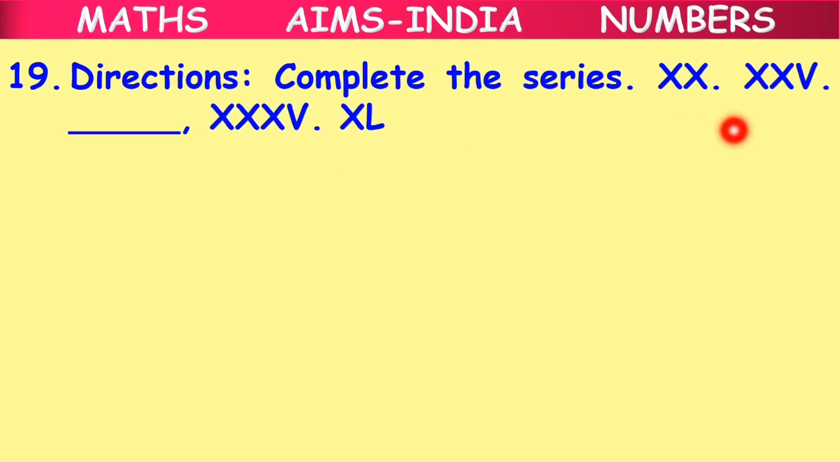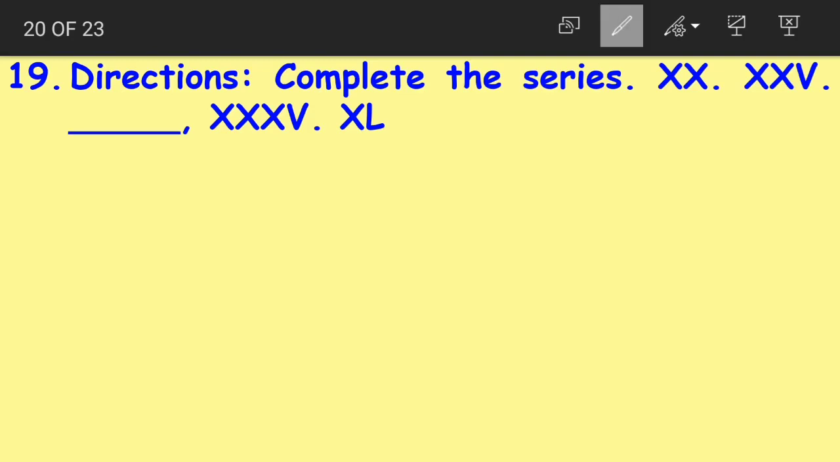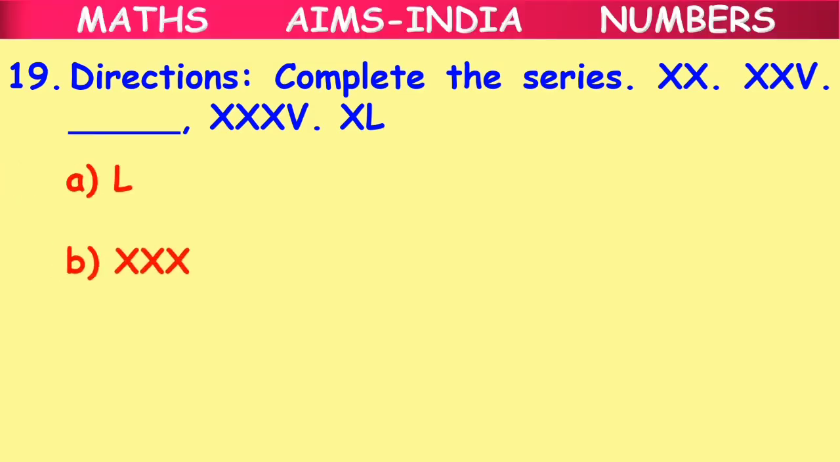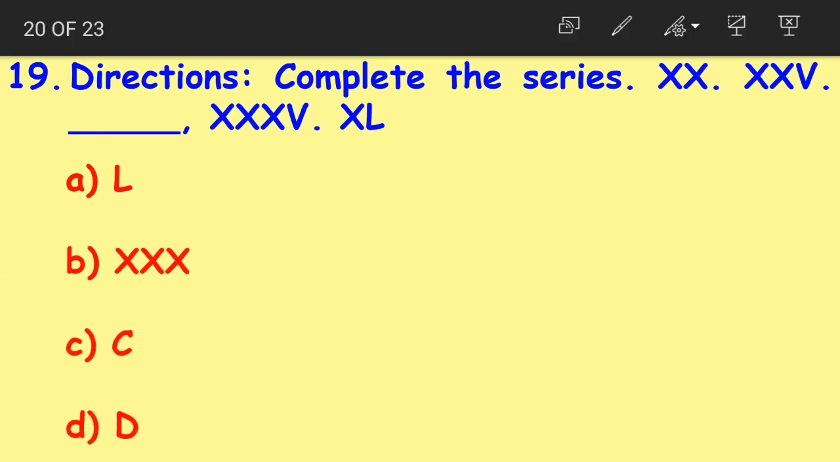Complete the series: XX, XXV, dash, XXXV, XL. Option A L, option B XXX, option C X, option D D. For this, the question is asking us to find the missing number here.